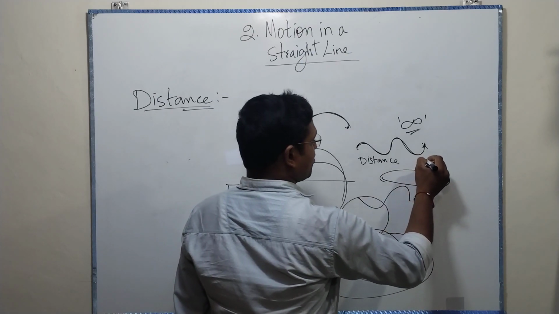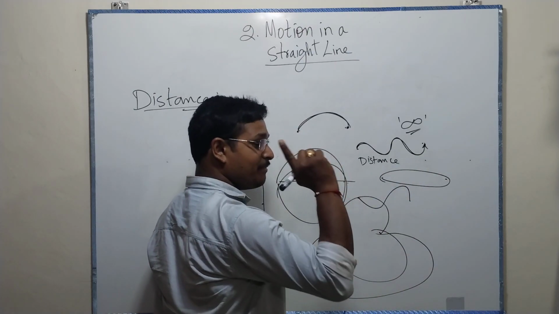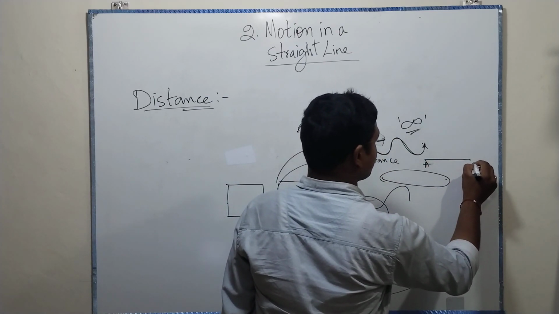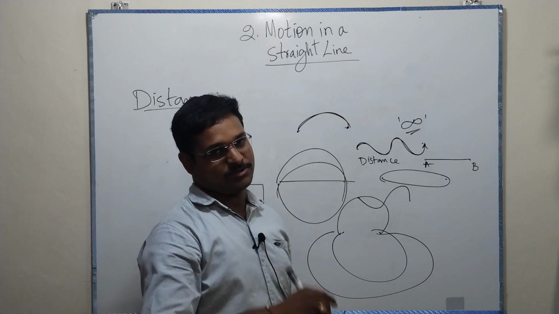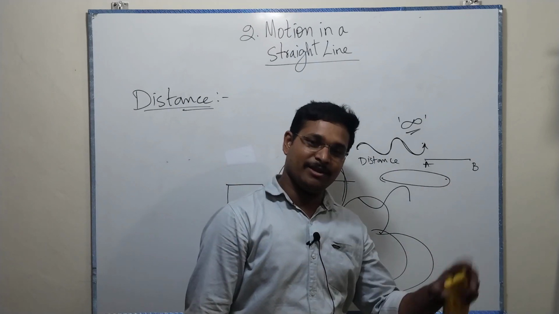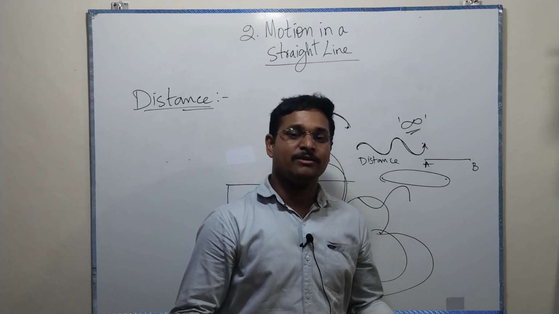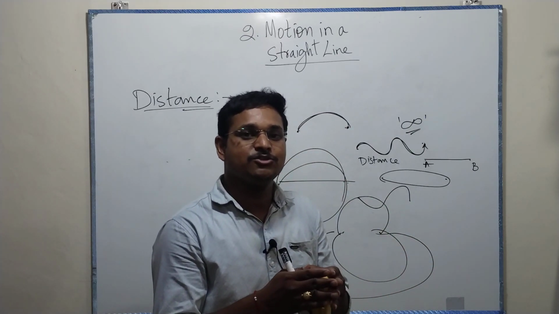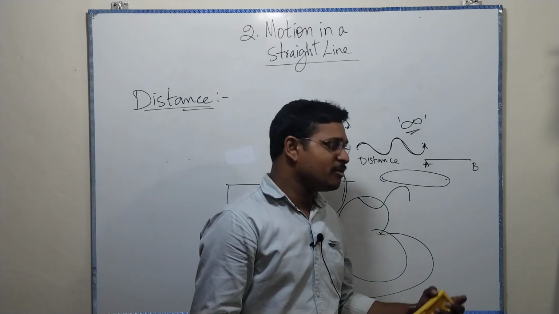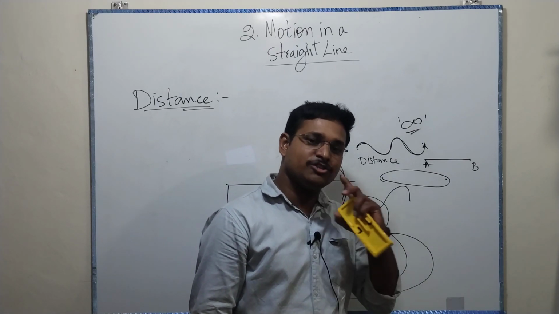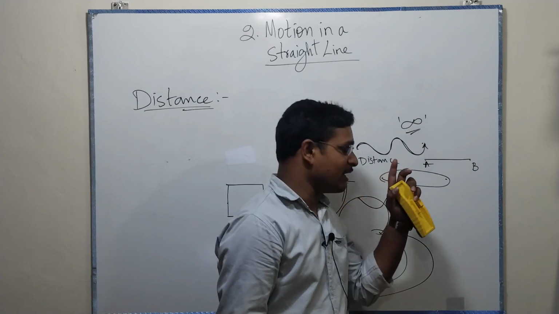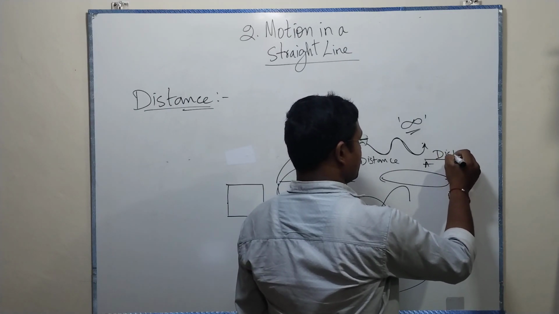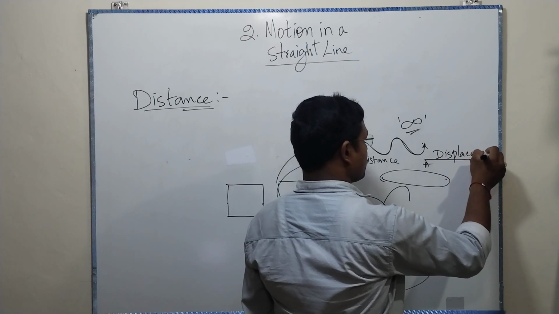For example, if I take 2 points A and B, there is only one shortest distance between the 2 points. The only shortest distance is nothing but a straight line. A straight line is always the minimum distance we can cover between the 2 points. We generally say perpendicular distance, or the shortest distance, is nothing but displacement.